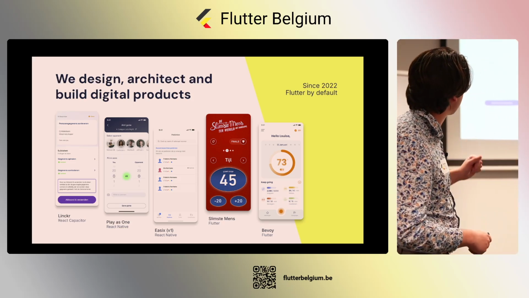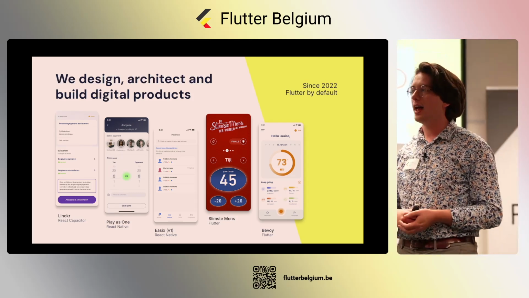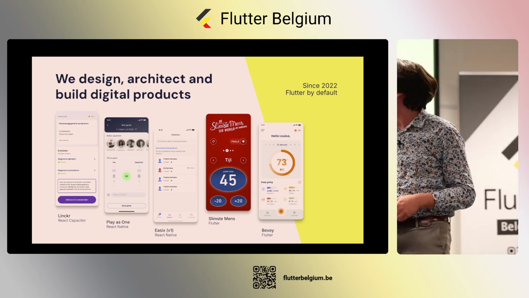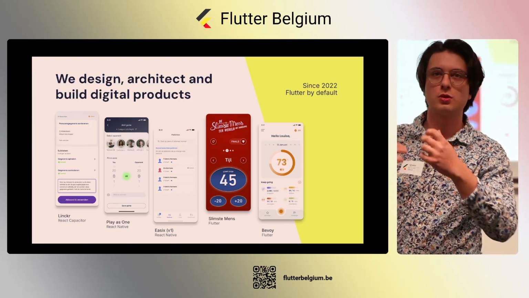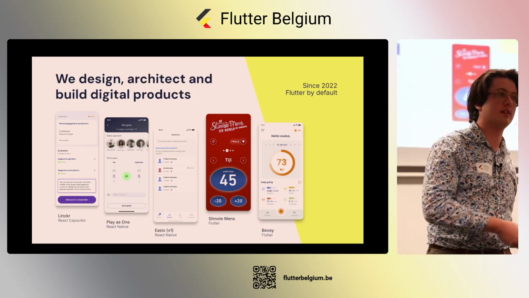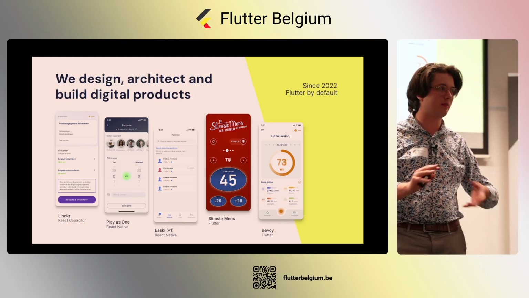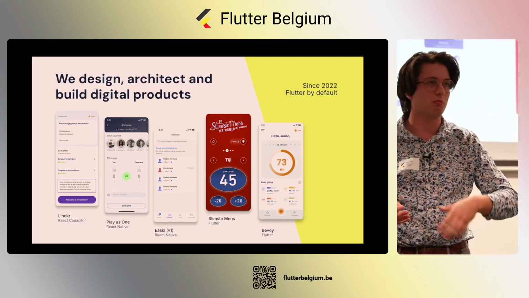For example, we had Playas1 or E6. Those are some older projects that we built using React Native. Then some clients came, for example, Linker, and they needed web technology together with their mobile applications. At the time, React Native had a web version, but it didn't really do anything.